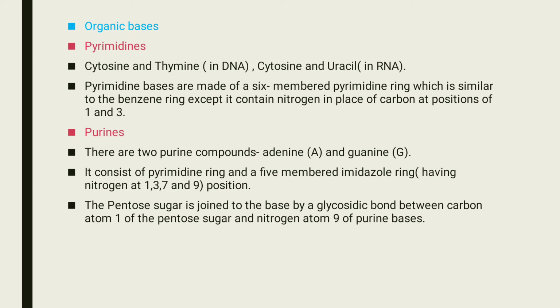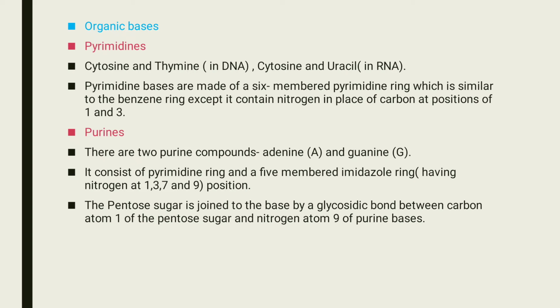The difference is that in the 3rd and 1st positions, nitrogen atoms replace the carbon atoms. Pyrimidine bases are made of a 6-membered pyrimidine ring which is similar to the benzene ring except it contains nitrogen in place of carbon at positions 1 and 3.